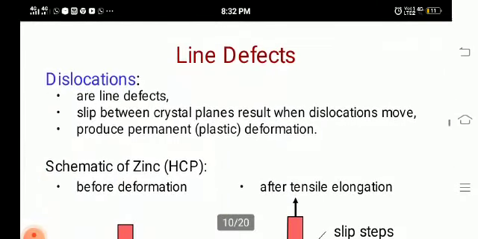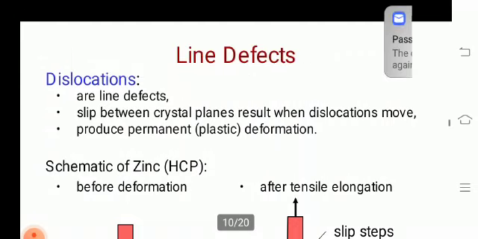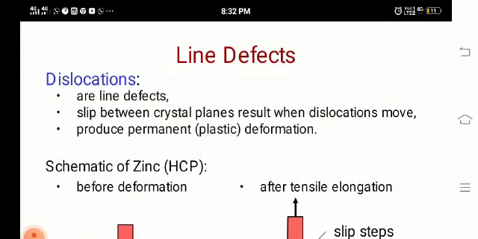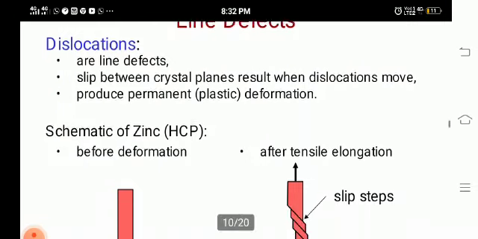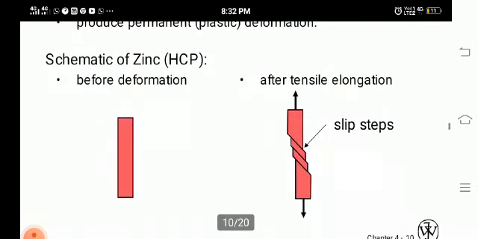Then we are going to have line defects, also called dislocations. There is slip between crystal planes when a dislocation moves, and this produces permanent plastic deformation. This is called a slip. Here we will see a dislocation. Before deformation, a uniform beam is present. After the tensile test, that is, when we keep applying load on a particular material, tensile deformation or tensile elongation appears.